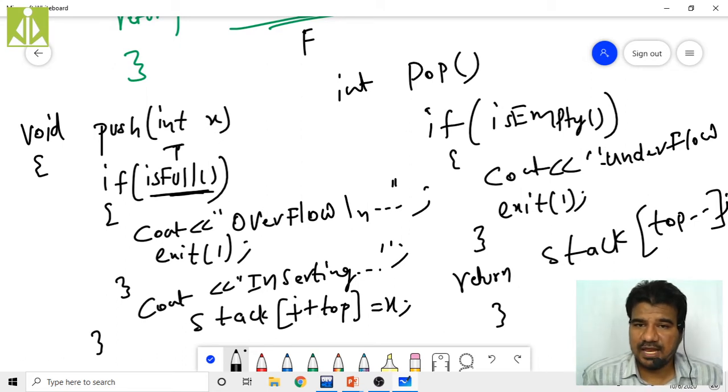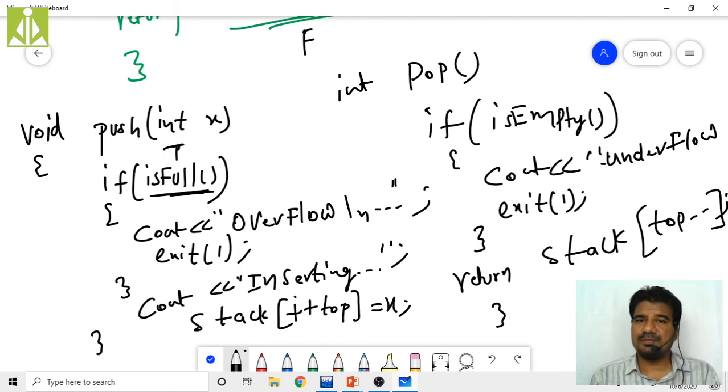Our intention is to work with templates, because in your exams they will mostly ask you to write code independent of the data type. They will not ask you to write an integer stack or character stack or string stack or double stack. They will directly ask you to implement the stack using templates. Templates means independent of any data type. We should not make our code specific to a data type; we have to make our code independent of the data type.